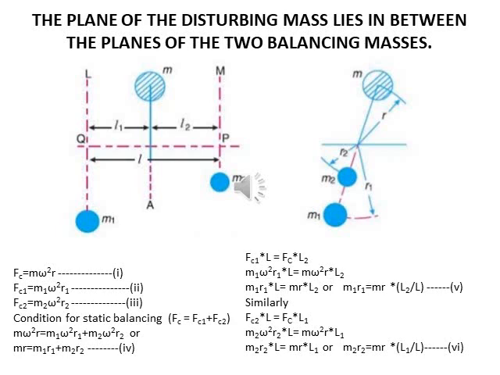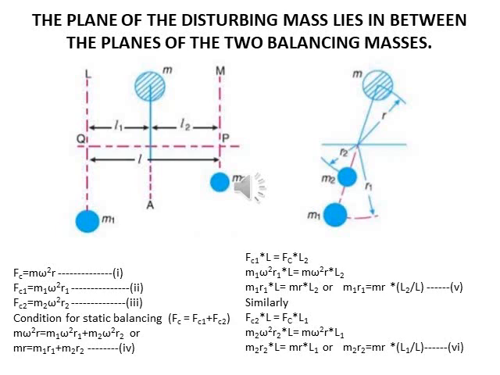Now to determine the magnitude of the balancing mass in plane M, take moments about P, which is the point of intersection of plane L and the axis of rotation. There Fc1 into L1 and Fc into L2. Now we solve this condition and we get m1 r1 = mr L2 upon L.